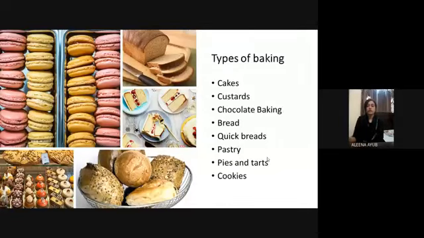Then custards and puddings, and chocolate baking like fudges and chocolate brownies, or the bread that we usually eat at breakfast, available in many flavors as well, like bran bread, simple plain bread, and wheat bread. Quick breads are available as appetizers at restaurants. Then the pastries, every kind of pastry we eat, pies and tarts, and cookies. Obviously, even a kid is eating cookies in our home all the time.